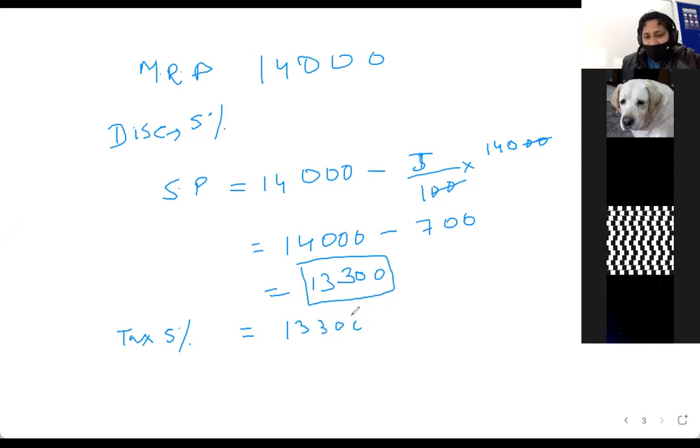13,300 plus 5% of, not 14,000. Please understand, it's not 5% of 14,000. It's 5% of 13,300. Okay. So how much is that? 13,300 plus how much? 665. 665. Okay. So how much is that?